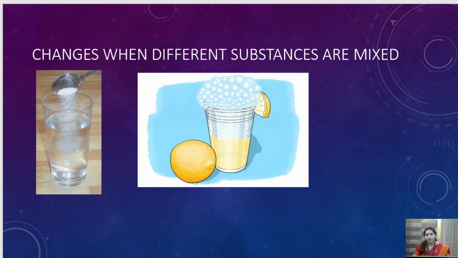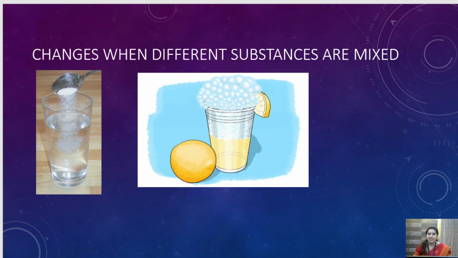How can we check it? Just put a burning matchstick in front of the bottle and you will see that the matchstick will extinguish. This shows that carbon dioxide is released from this bottle.